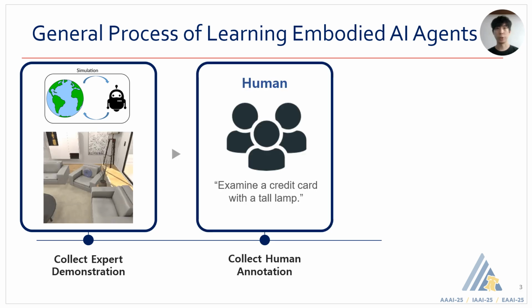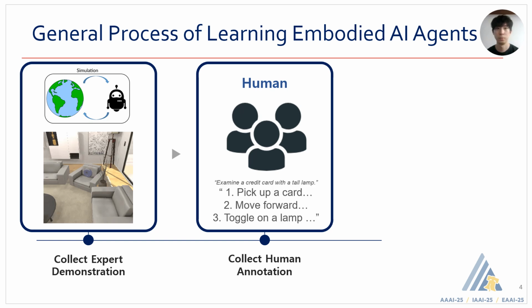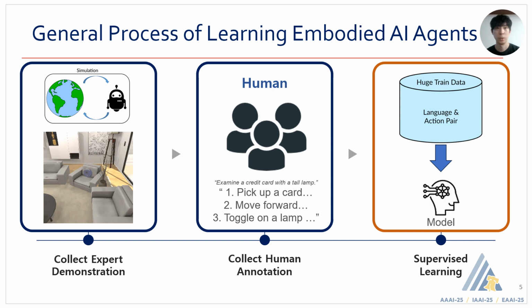Following this, we gather human annotations for these demonstrations. As shown in the example, examine a credit card with a tall lamp. These annotations often include step-by-step instructions such as pick up a card, move forward, and toggle on a lamp, and so on. Using this annotated data, we are now ready to train an agent model through supervised learning.